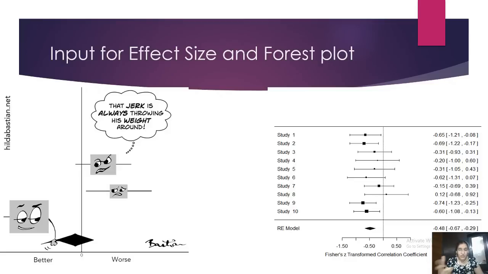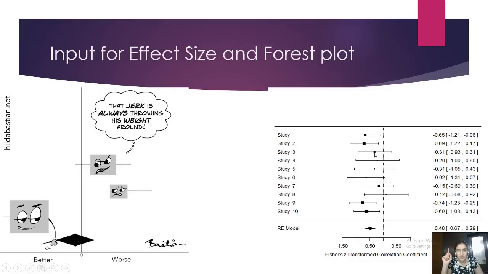So what you are seeing over here is they have just been plotted on the basis of effect size. If you see study number 1, it has been plotted as effect size minus 0.65. Study number 2 is plotted as effect size minus 0.69. Study number 3 shows plotted as minus 0.31.